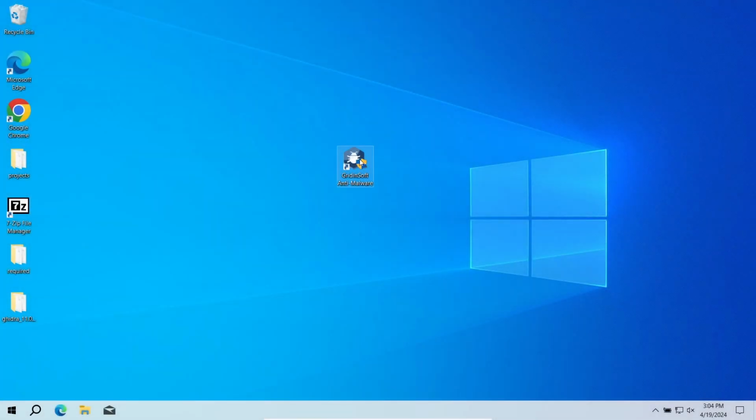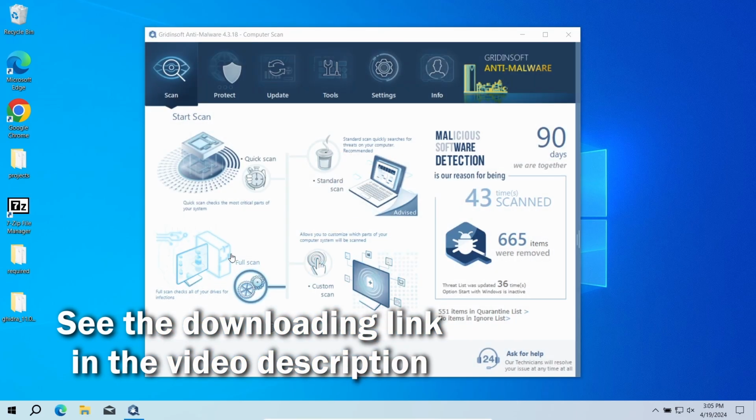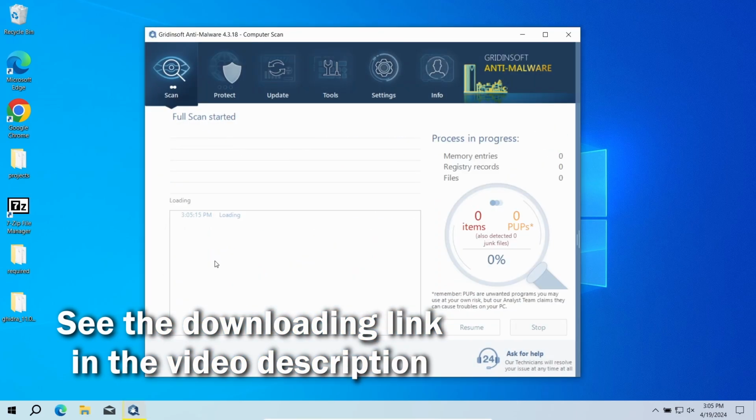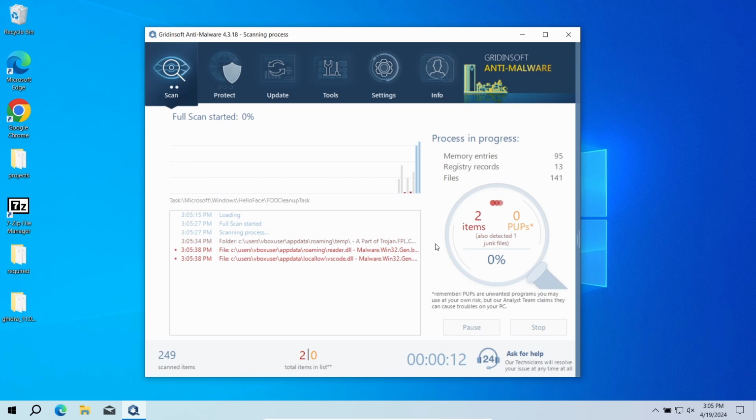To get rid of the SearchPlus extension automatically, an anti-malware scan is needed. For that purpose, I recommend using GridinSoft Anti-Malware. It is a highly efficient malware removal tool that will find and remove even the most modern and sneaky malware, let alone browser hijackers. Download it by the link in the video description and run a full scan, so the entirety of your system will be checked for malware. The process will take 10 to 15 minutes.